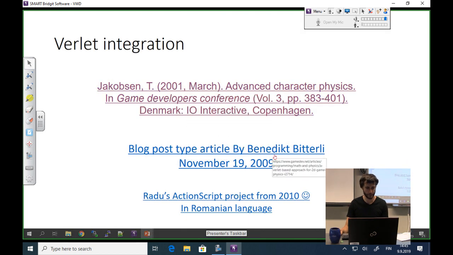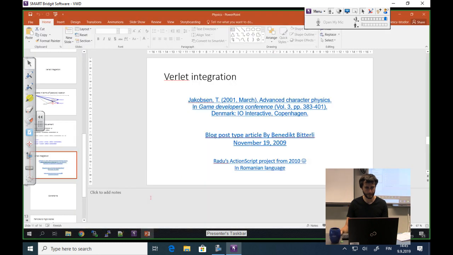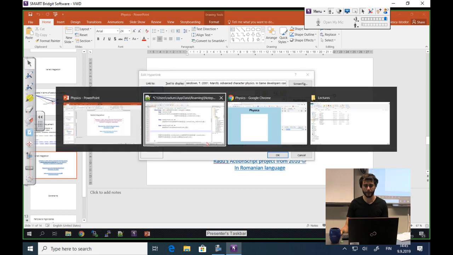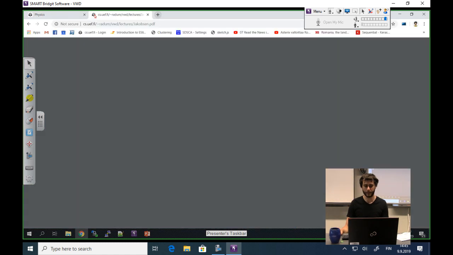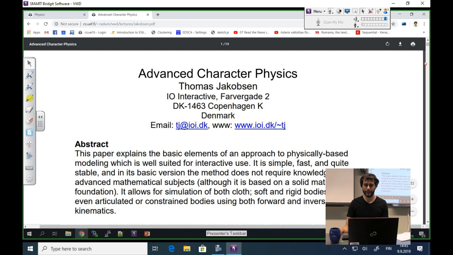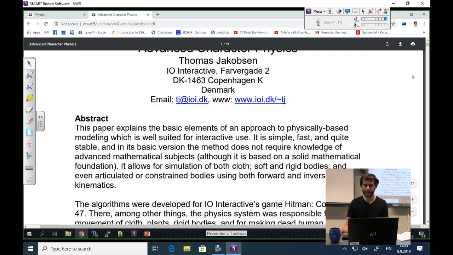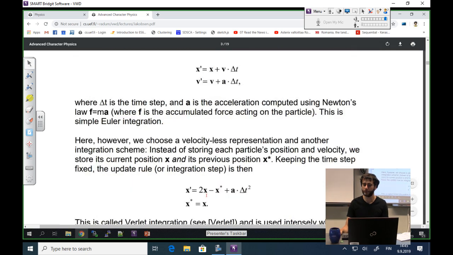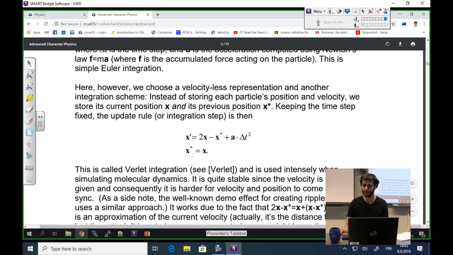I hope this loads. Yeah, so I have linked to this paper also on my page. It's a really nice paper, and some of you may relate to it. When the game Hitman appeared, 2001, this idea, all this thing here, and this is our formula from today, with the current location, old location, a little different syntax, but this is our formula from today.